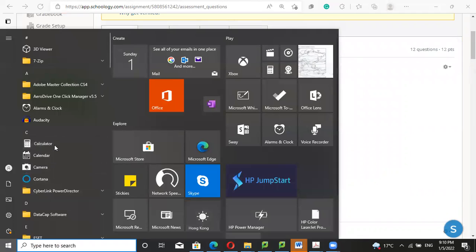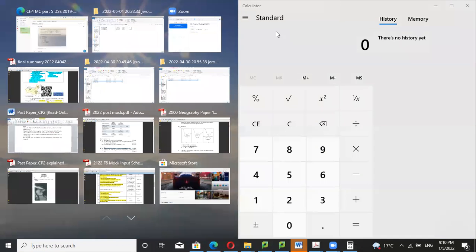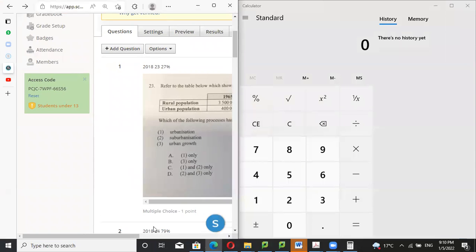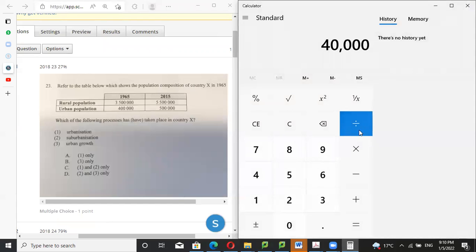Let me have the calculator first. For the urbanization in 1965, it should be 0.4 million divided by 39000, because these two add together.